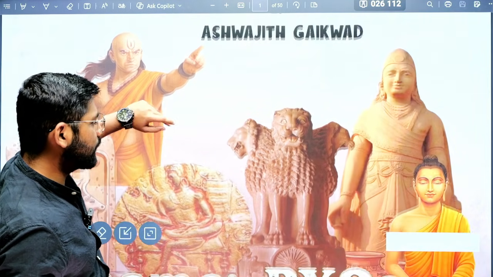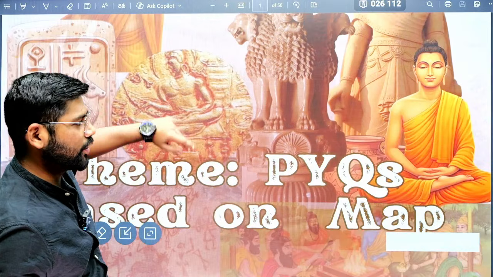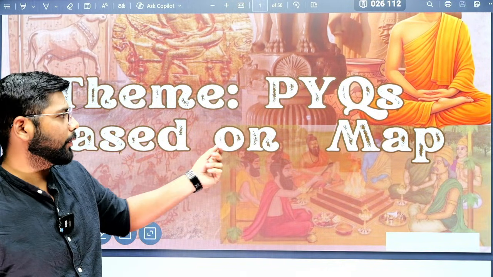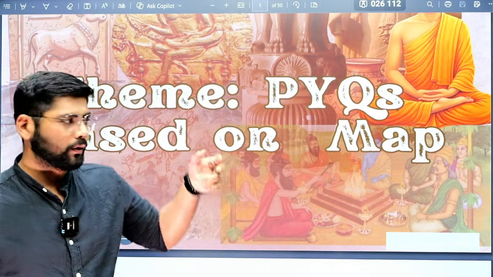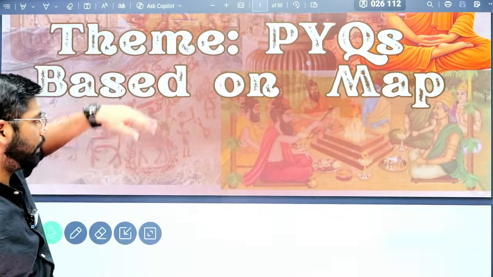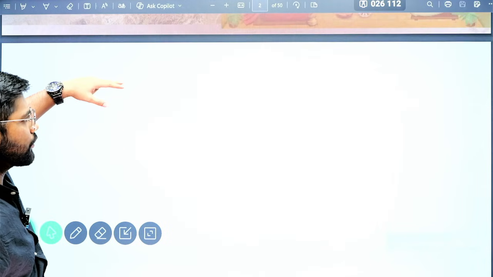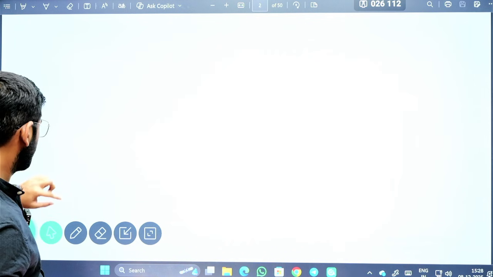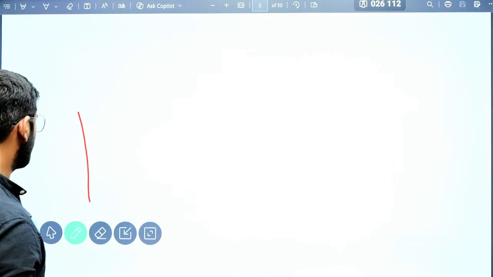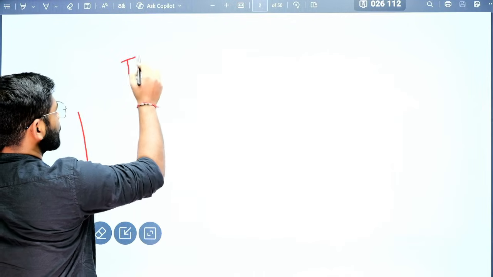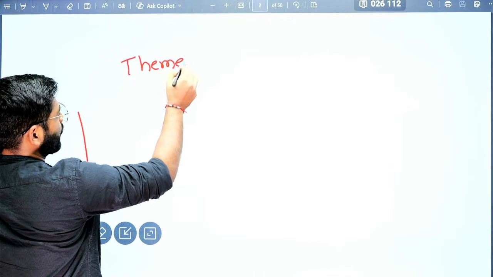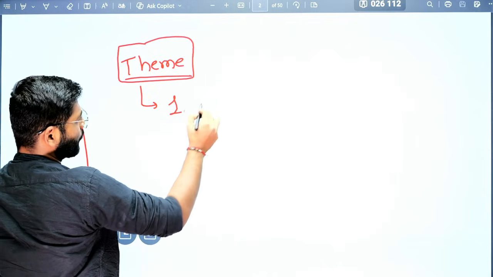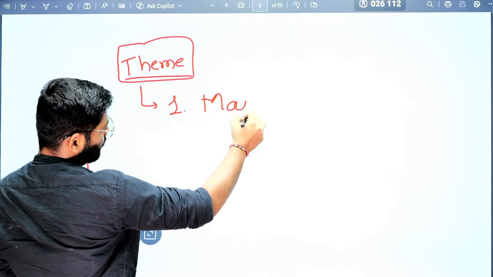When it comes to the history portion, I have divided it based on certain themes. One of the themes is PYQs based on the map. Then there are other themes that we are going to cover. So to give you just an overview, the first theme would be questions based on the maps.